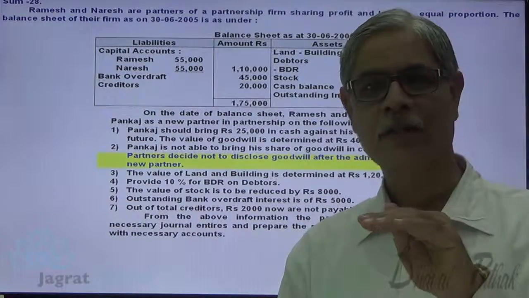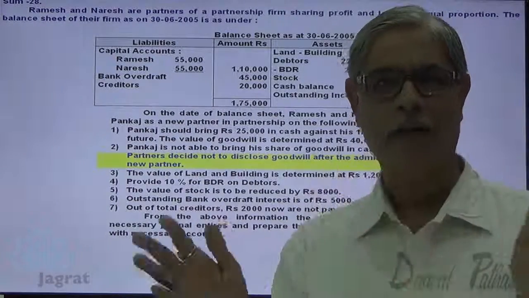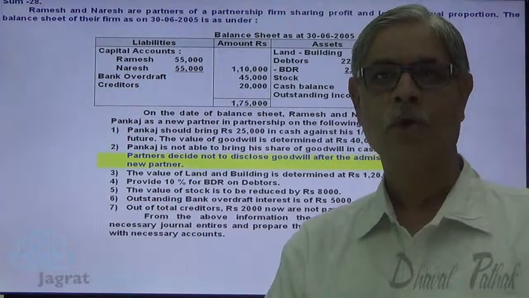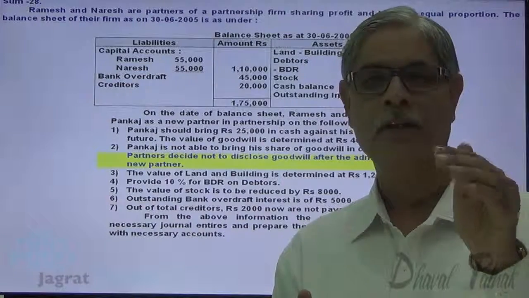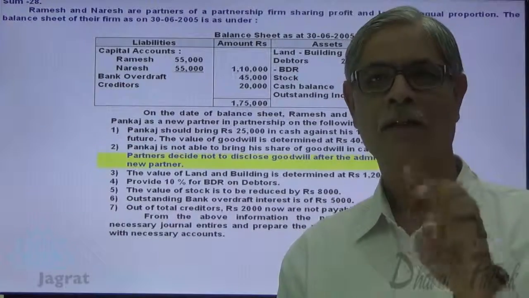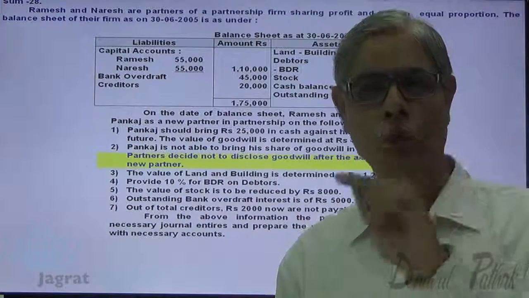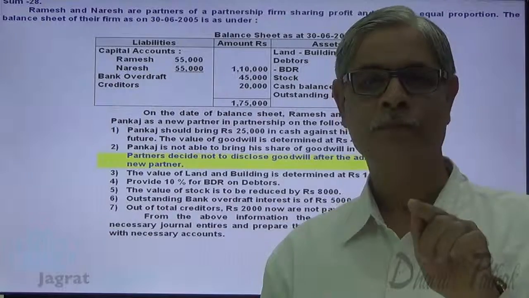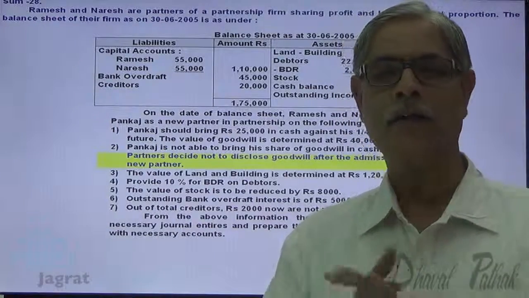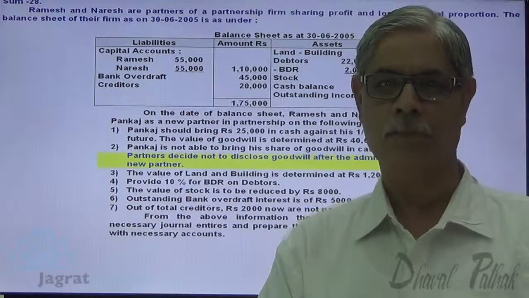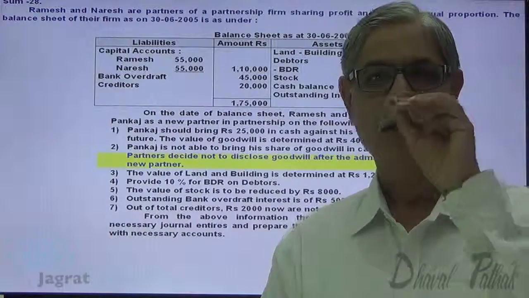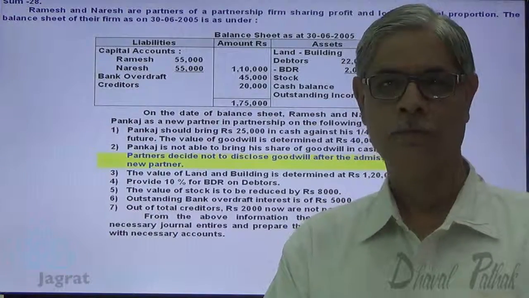After admission, the intention of the partners is not to disclose goodwill. So, after admission, goodwill is to be written off. After admission, there are 3 partners. So, goodwill is written off in the new profit sharing ratio between all the 3 partners including Pankaj. So, goodwill 40,000 is written off after admission in the new profit sharing ratio.